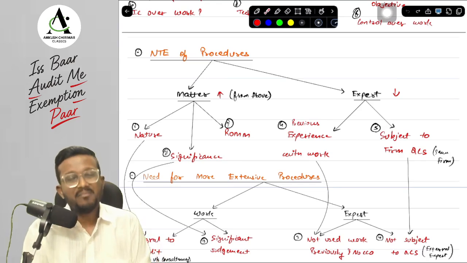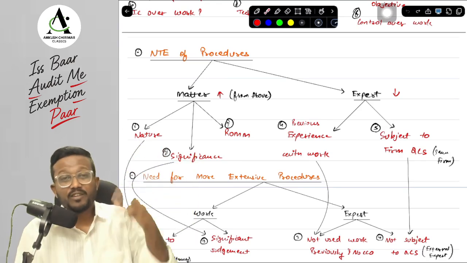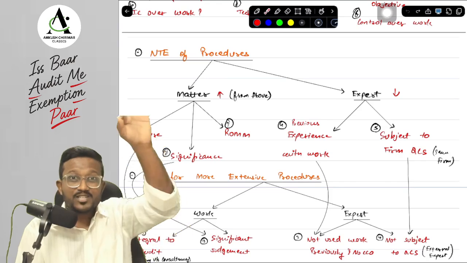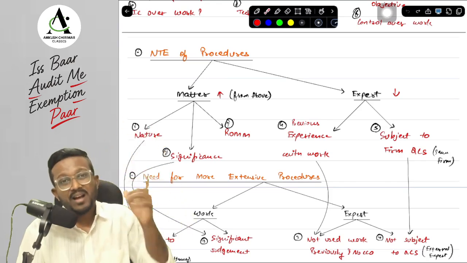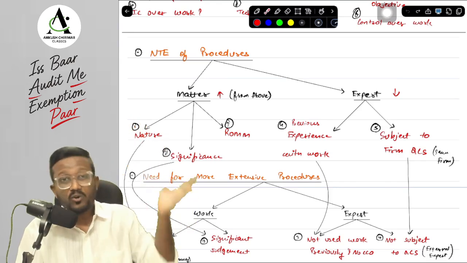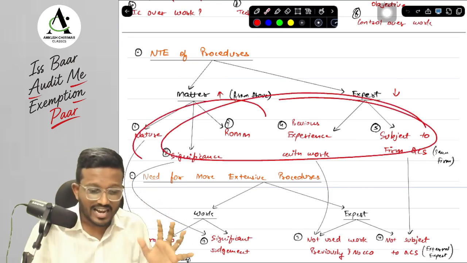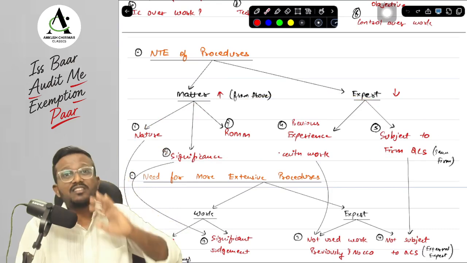if I am a part of an audit firm, and the audit firm has another team, and from that team I am using an auditor's expert, which means what, sir? That expert is also subject to my own firm's quality control system, and I know that if he is subject to my firm's quality control system, then he would have worked with quality. Then if I know that he had worked with quality, I may need to perform fewer procedures. So these are the factors that help us in determining whether we need to perform more procedures or fewer procedures.